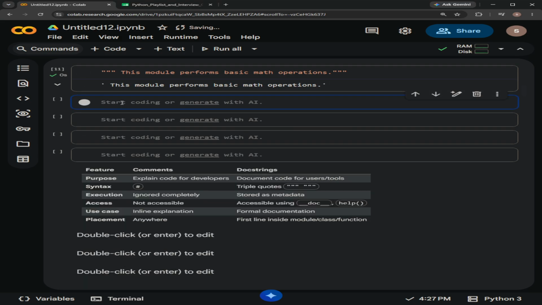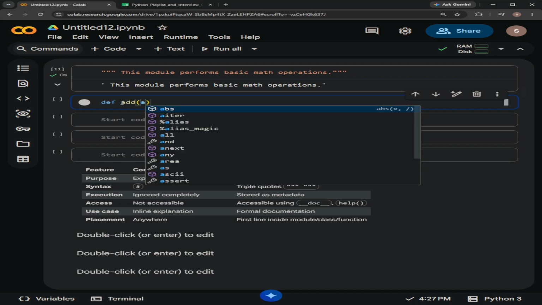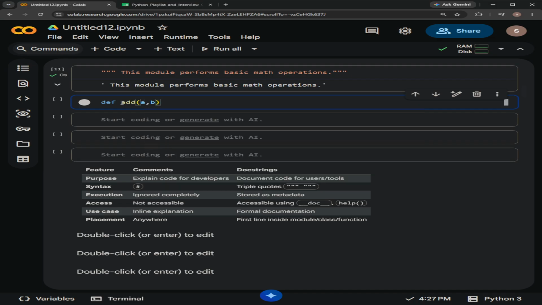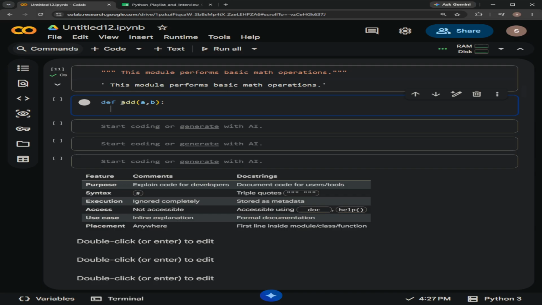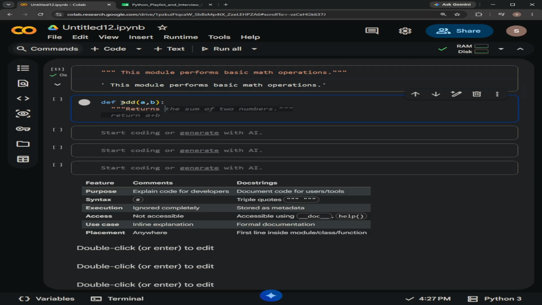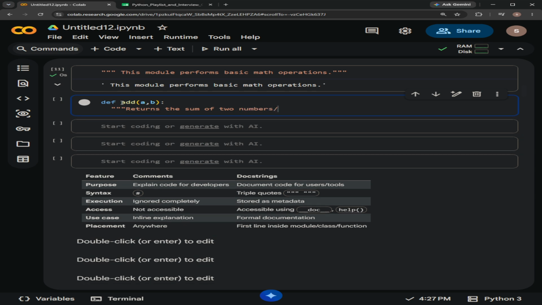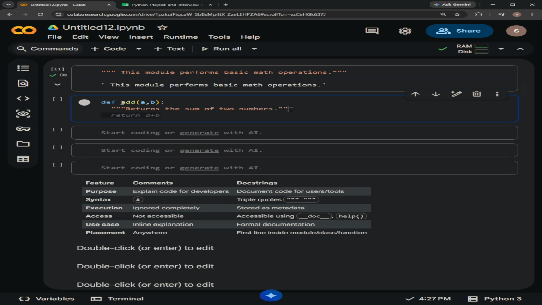Suppose I am creating a function now. Definition: I want to add two numbers. Suppose a and b are the two numbers I want to add. In order to explain what the function actually does, we will be using docstrings here. "Returns the sum of two numbers," and we need to close it with three quotations. I want to return a plus b.